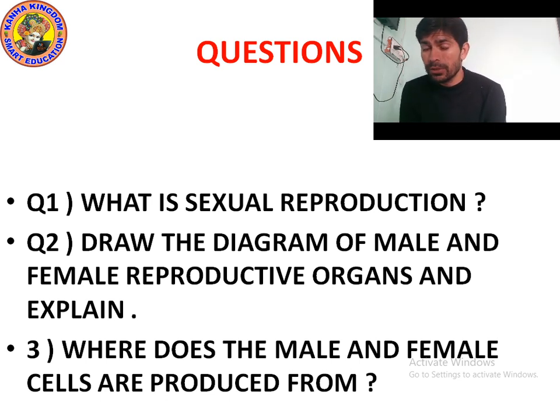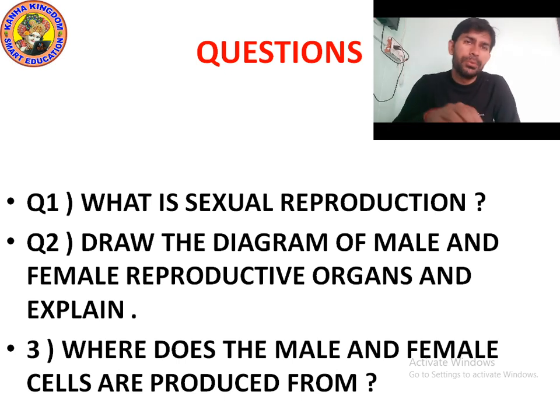Like in plants, the reproductive parts in animals also have gametes that fuse, meaning combine, to form a zygote, and this zygote develops into a new individual. This process is known as the sexual reproduction process. Okay, I hope you understood.